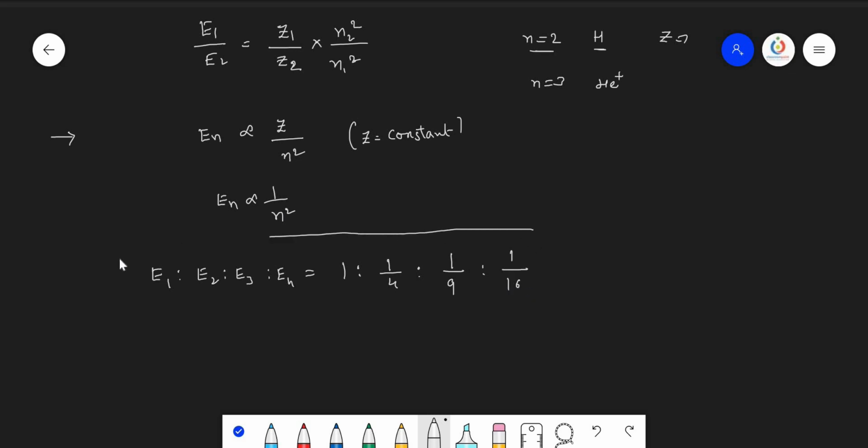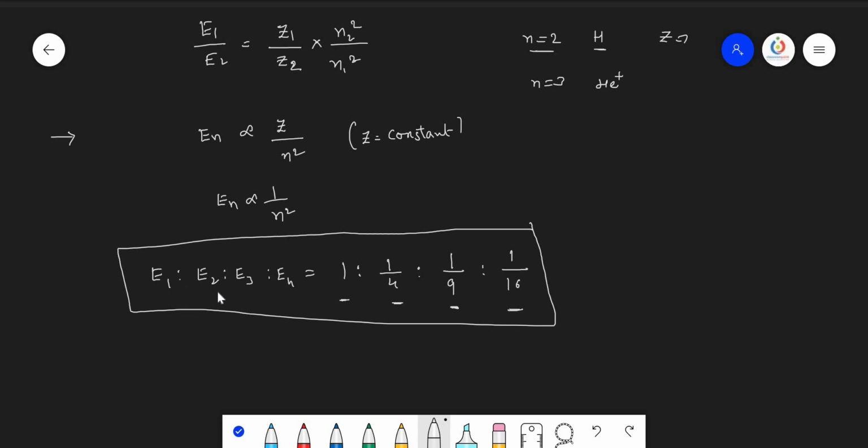So from this, we can understand one important thing. The energy of the second orbit is 1/4 of the energy of the first orbit. The energy of the third orbit electron is 1/9 of the first orbit. And the energy of the fourth orbit is 1 upon 16th of the energy of the first orbit electron.